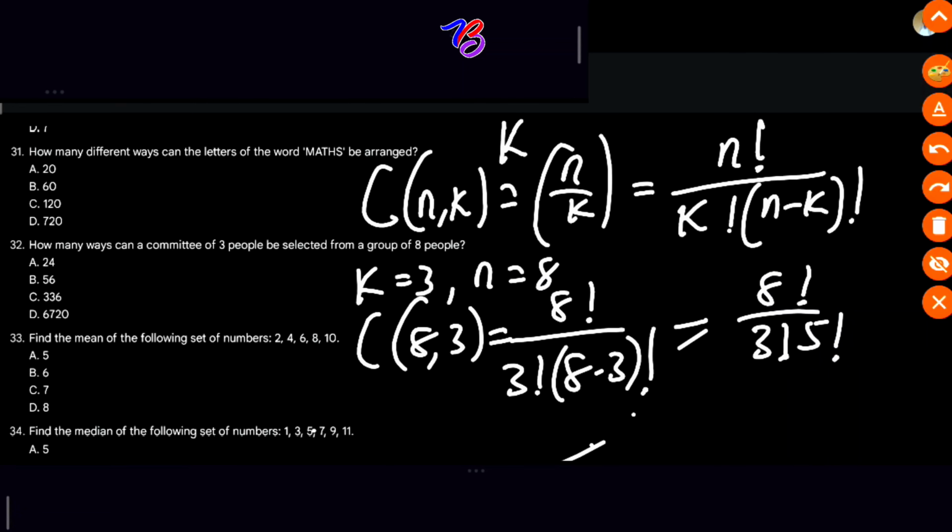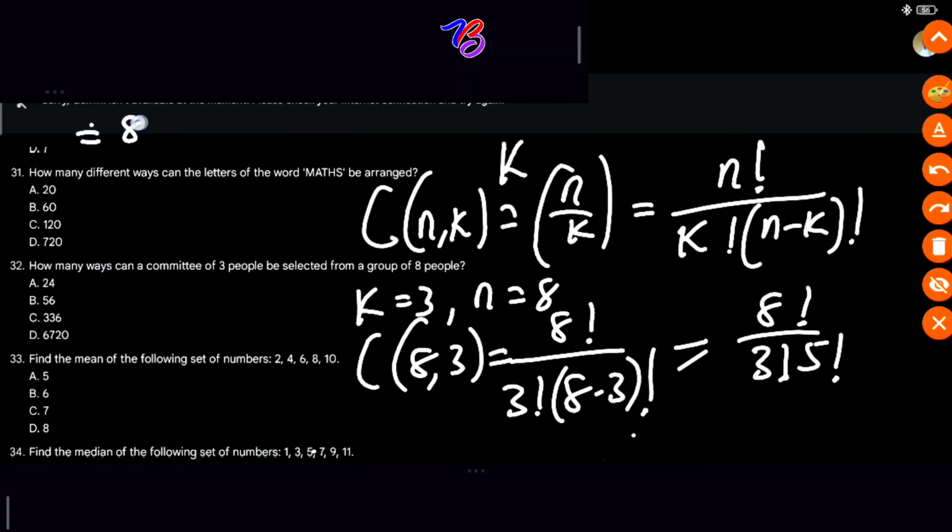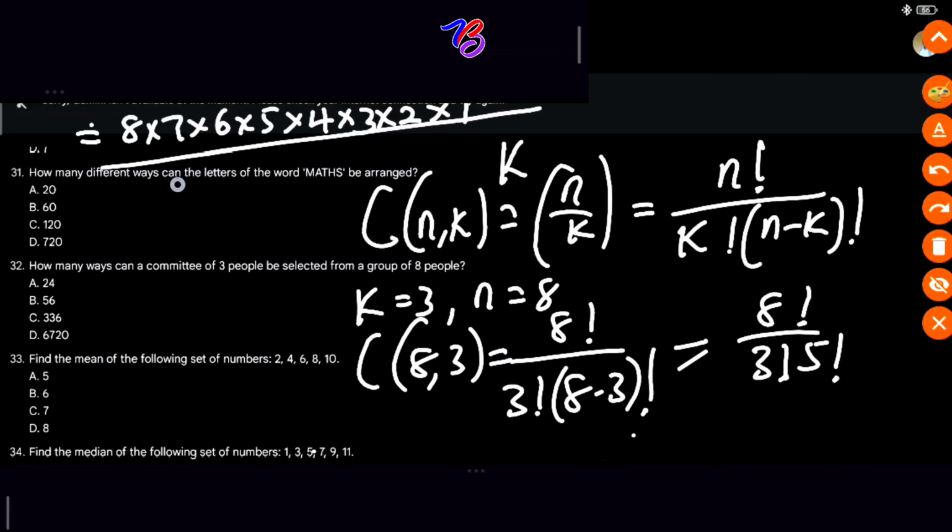Are we together? So by expansion, 8 factorial will give us what? We are going to multiply 8 downward. So this will equal 8 times 7 times 6 times 5 times 4 times 3 times 2 times 1. That's what it means. All divided by 3 factorial, which will give us 3 times 2 times 1, and 5 factorial, which will give us 5 times 4 times 3 times 2 times 1.